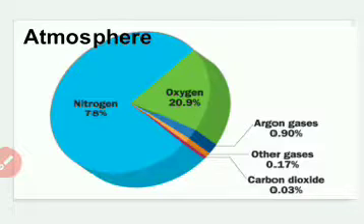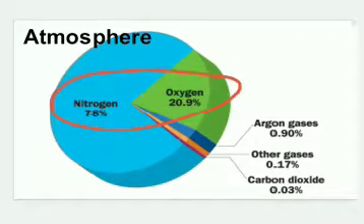So atmosphere is nothing but gaseous layer around the earth. Now this gaseous layer around the earth contains various gases, or in simple words, we can say that atmosphere is nothing but a mixture of gases around the earth. Now though atmosphere is a mixture of various gases, 99% of our atmosphere is composed of these 2 gases only, that are nitrogen and oxygen.